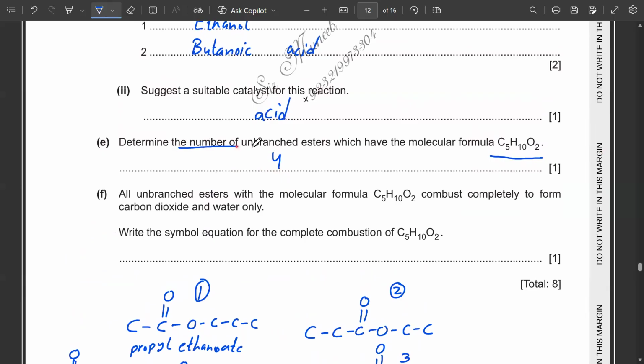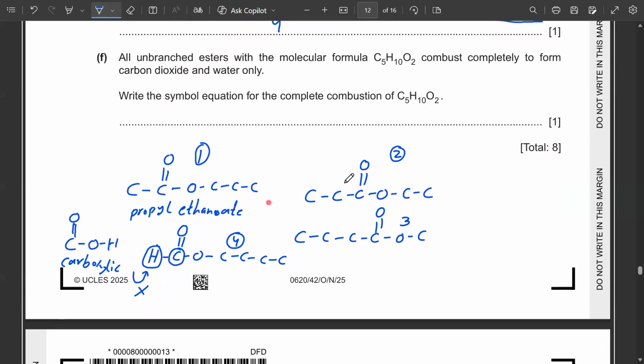You have to write the number of unbranched esters, and they also ask you unbranched. These are all unbranched. But what does it mean? You can see that this is a whole straight chain here. There is also a straight chain over here, and there is also a straight chain over here. So these are all straight chain.